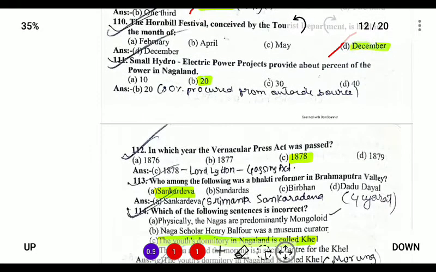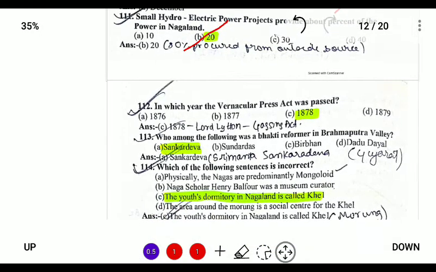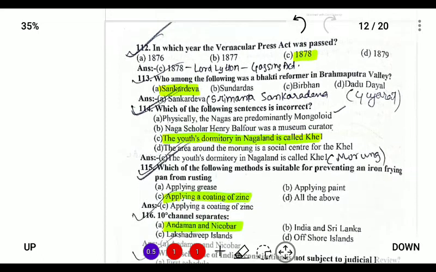Next, small hydroelectric projects provide about what percent of power in Nagaland? The hydroelectricity produced by local small hydroelectric projects is 20 megawatt, whereas 80% is outsourced from outside Nagaland. In which year was the Vernacular Press Act passed? The Vernacular Press Act was passed in 1878 by Lord Lytton. It is also known as the Gagging Act.